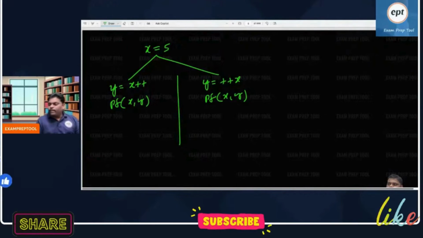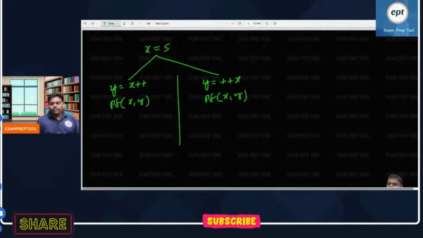Check once. First of all, complete this. If you want to give the answer of the previous problem, the one I gave, please give that answer first. What is left? What is right? Gayatri, what is the left?